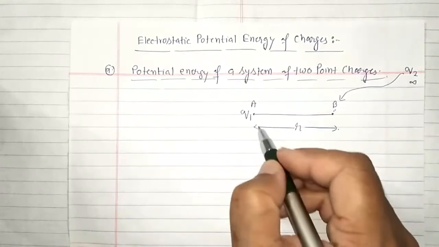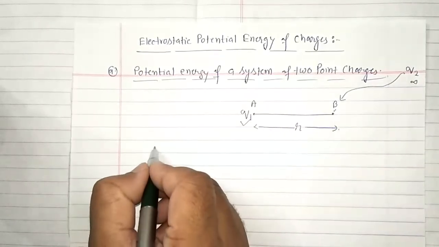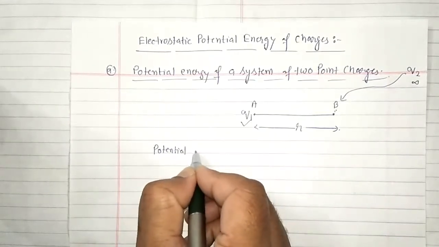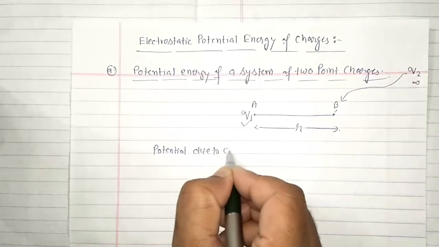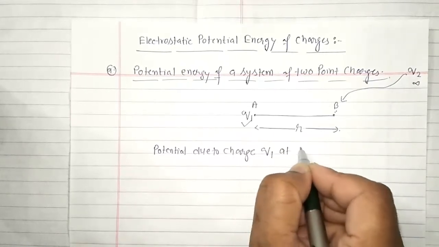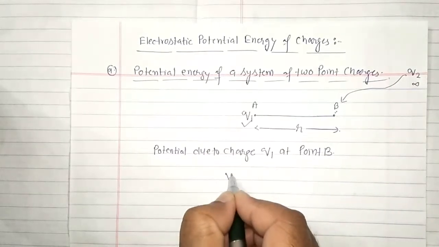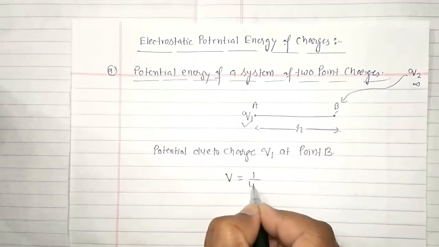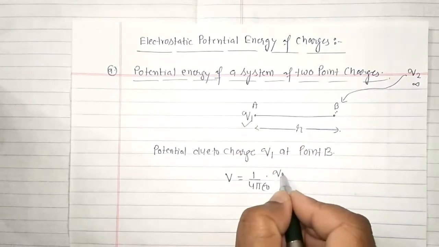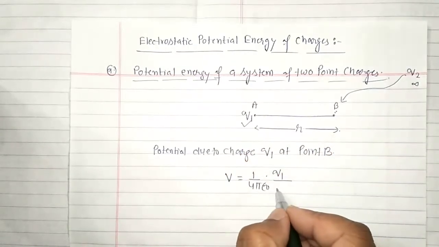So first of all, calculate what will be the potential due to this charge Q1 at point B. What will be the expression? The expression will be V is equal to 1 upon 4 pi epsilon naught, source charge Q1 upon the distance between the source and point of observation, R.